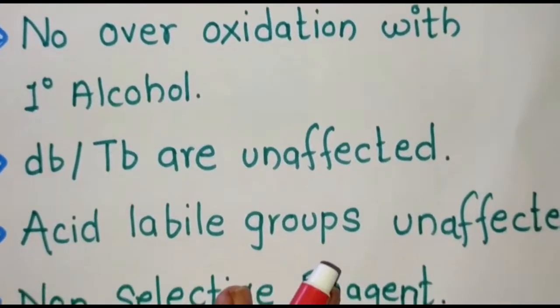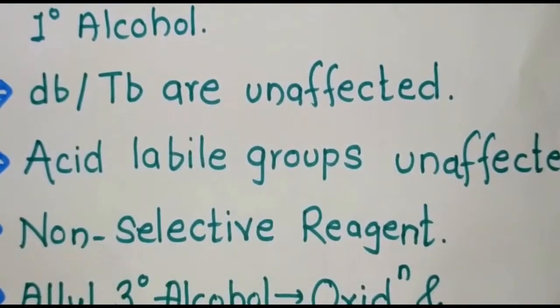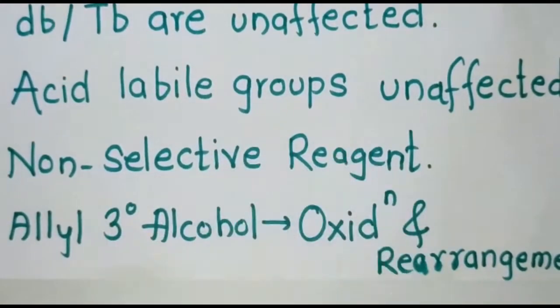This is a non-selective oxidizing agent, so it will oxidize the primary alcohol as well as the secondary alcohol. Remember that it is a non-selective oxidizing agent. The allyl tertiary alcohol undergoes oxidation and rearrangement.